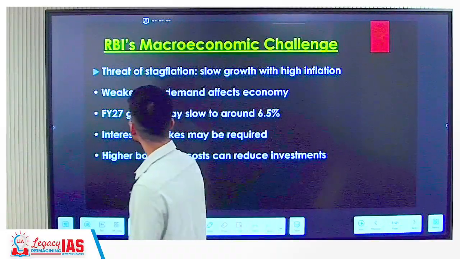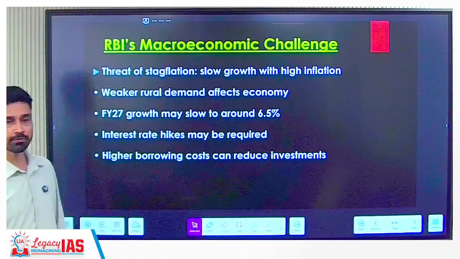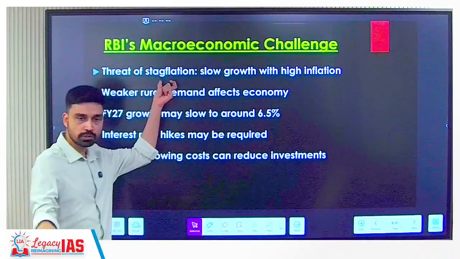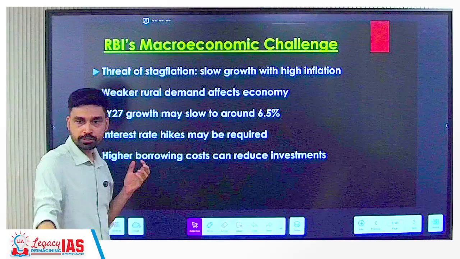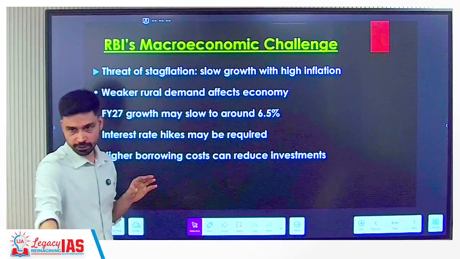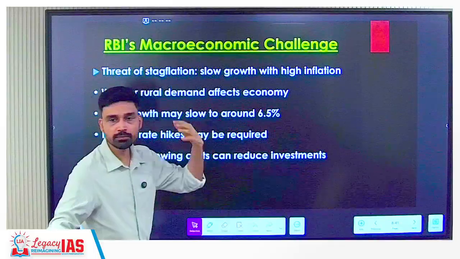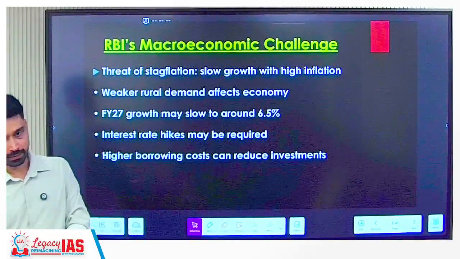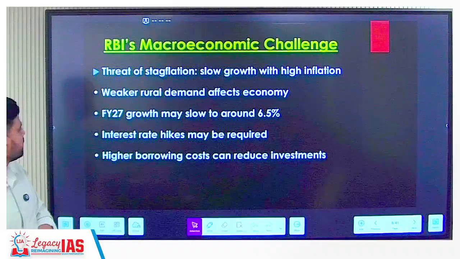So the RBI is saying that the biggest threat India faces due to El Nino and its adverse effect on monsoon is a term you should keep in mind. You would have studied it in economy. What is this term? Stagflation. Stagflation means stagnant plus inflation. The growth rate is very, very slow, and at the same time the prices of commodities are increasing. So we have slow growth plus high inflation. That's what we call stagflation.